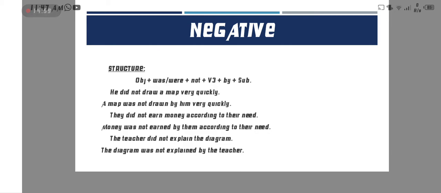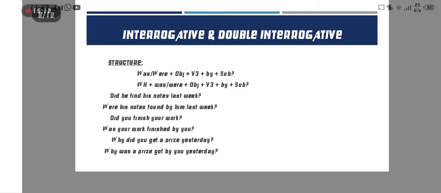I hope you all understood, because it's very easy. If you know the structure, then you can easily make passive voice sentences. Okay, so now interrogative and double interrogative. The interrogative structure is that to make an interrogative sentence we always put the helping verb first.